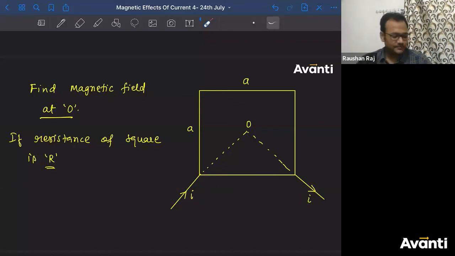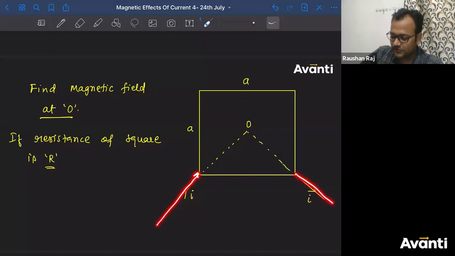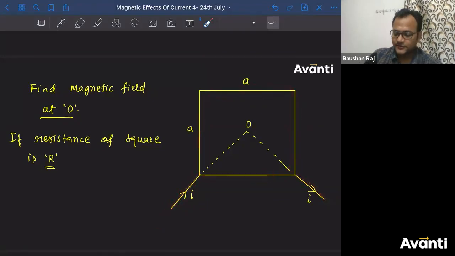Come on guys, tell me the answer. बहुत ही आसान आंसर है, बहुत ही easy question है. Directions are different. Illa, directions are not different. How will the currents go? Tell me how the currents will go. If current is entering into it here, coming out of it here, matlab some branching will come here, some will come here. Some current will come from this side, some current will come from this side.